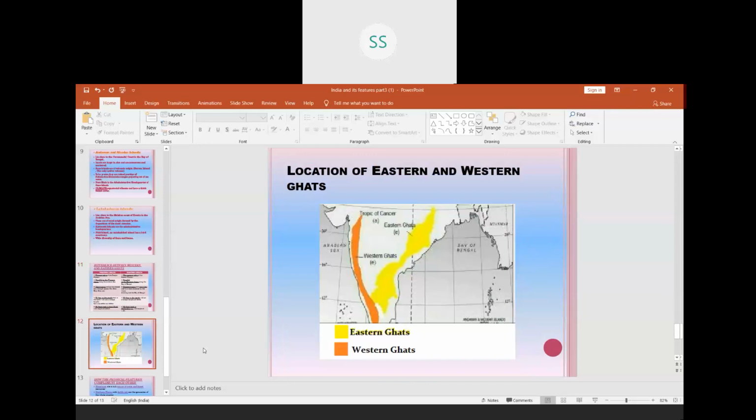Even you can see in the map the location of these Ghats, children. Eastern Ghats you can see in the yellow color, which is towards the east, parallel to the eastern coast, and Western Ghats you can see parallel to the west coast towards the Arabian Sea. So even when you are marking in the map, you will mark in this way.